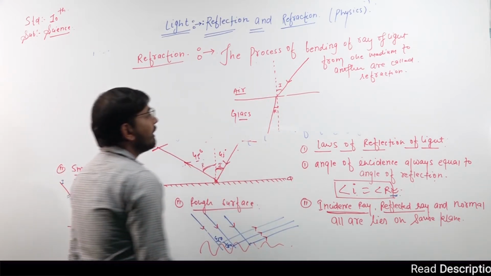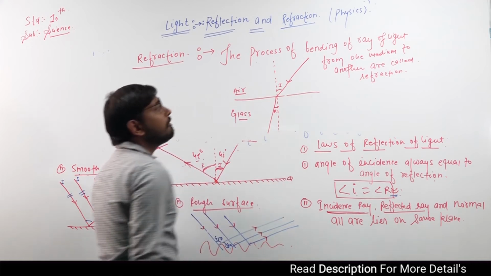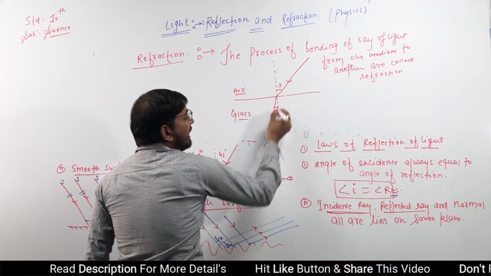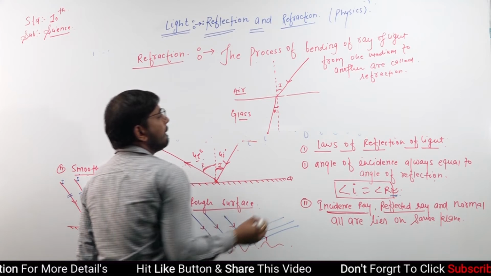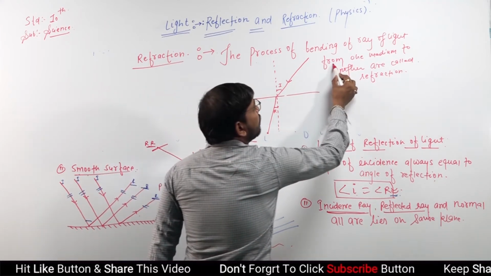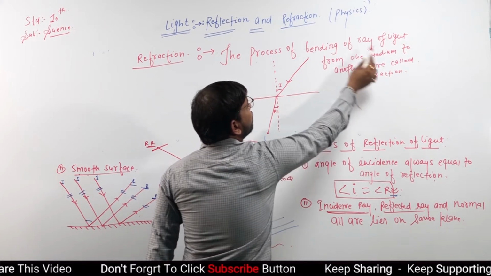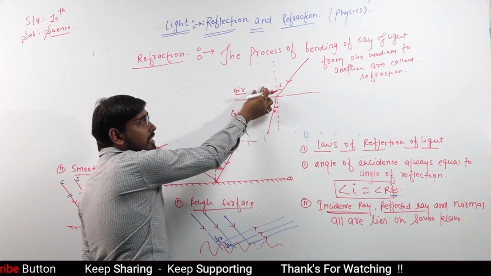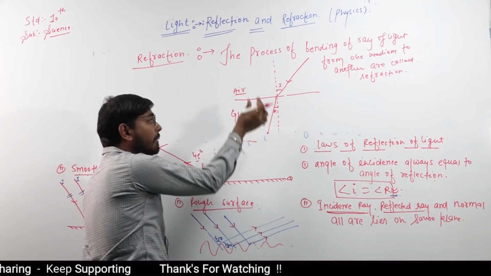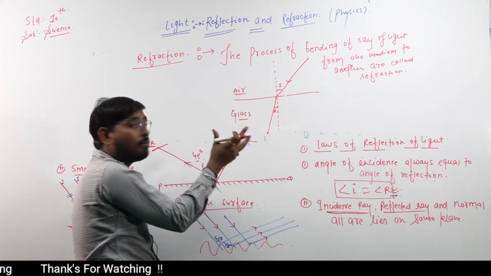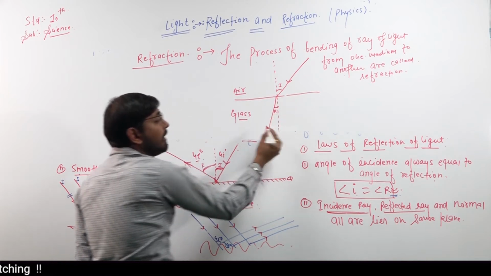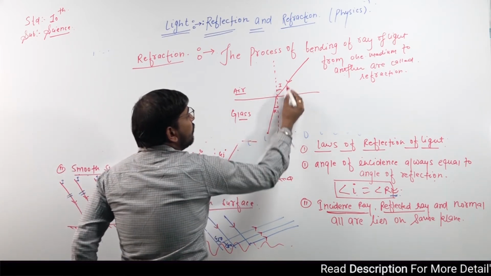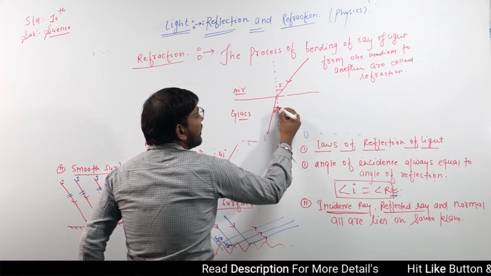Now what is defined? The process of bending of rays of light from one medium to another means the rays of light which is firstly in air, then after coming into glass. So what will we observe? The rays of light will be bent. The rays of light bend. So now the angle of incidence and angle of reflection.